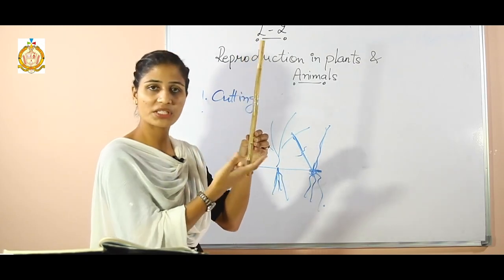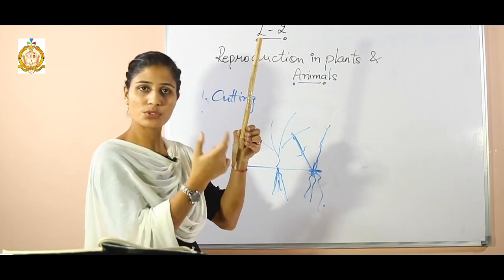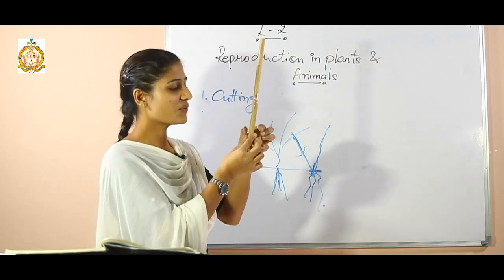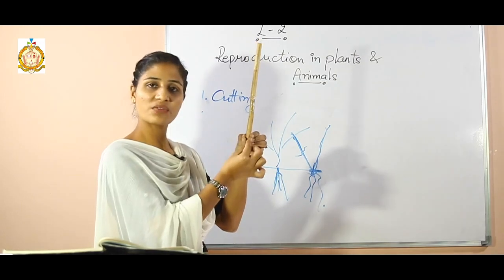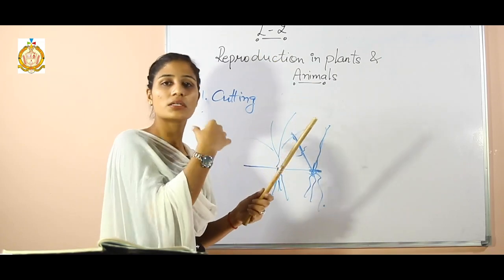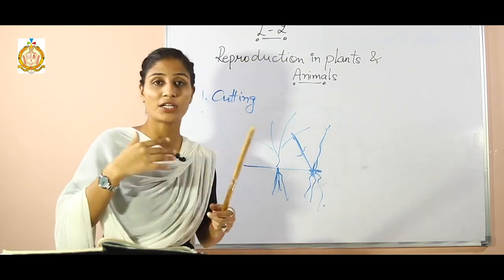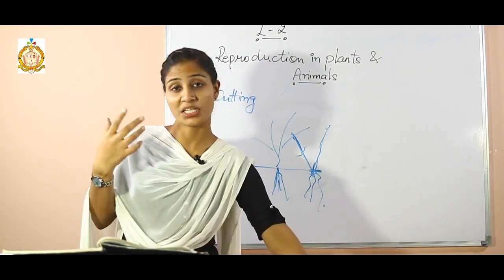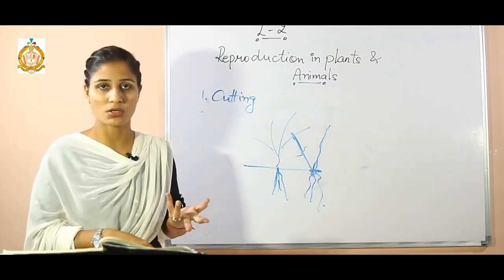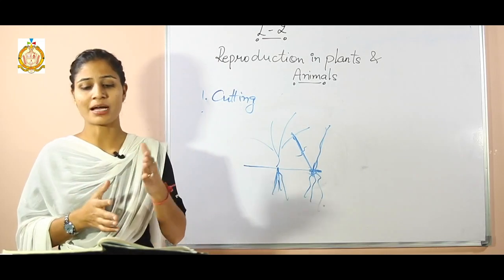That could be a rope, or any kind of tape too, so that they will be merged with each other. After a few days you will see that the bud will be merged with this plant, and this plant will give a variety of flowers, as well as some kind of variations in the genes. So by that way we are getting new plants also. So that process is known as a grafting process.